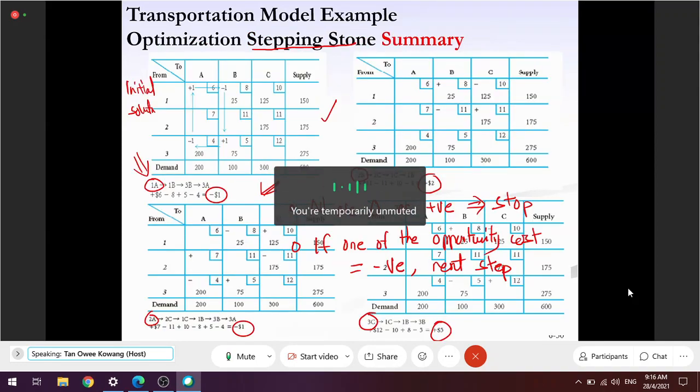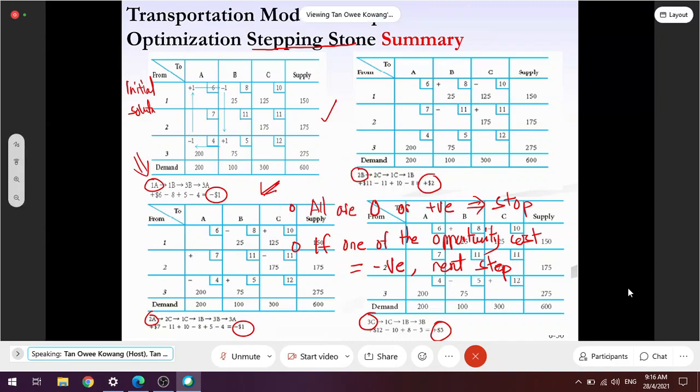You see here, I was doing the stepping stone. We did it together. We did the stepping stone based on moving a certain quantity to 1A. We have done that and then we worked out the optimum solution. So why don't you try to do the same thing?